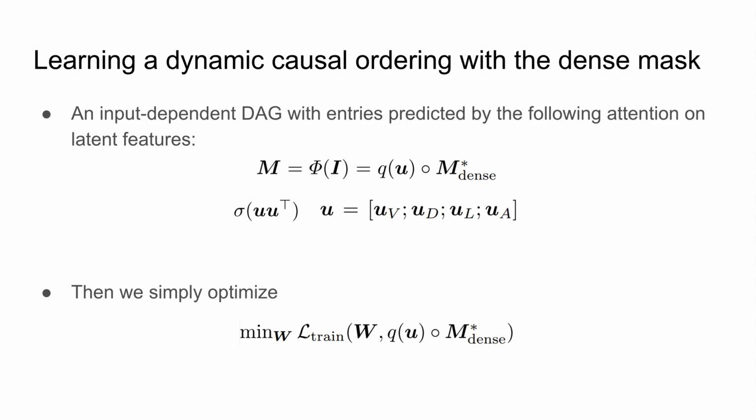Finally, we can learn a dynamic causal ordering, which is dependent on the input images. And the adjacency matrix of the dynamic DAG is actually computed by the attention on the latent features by computing the pairwise inner products. And we simply optimize the following loss without any validation dataset.